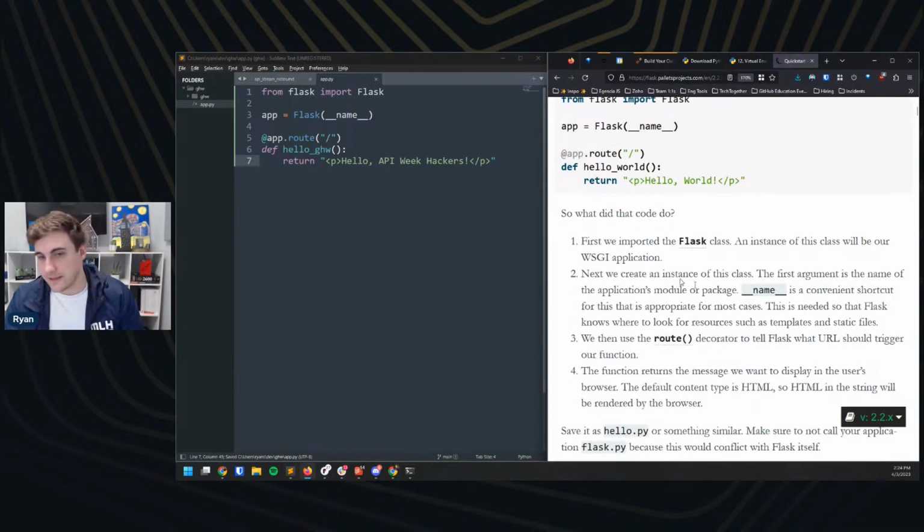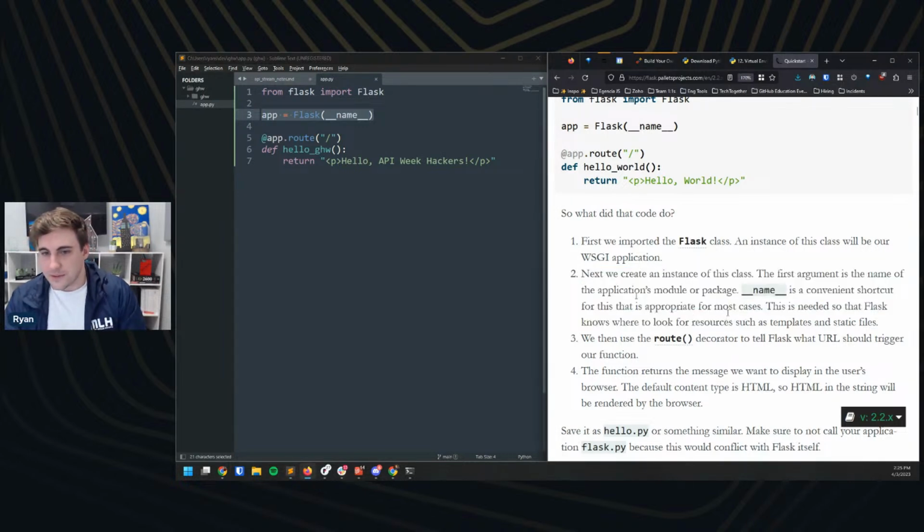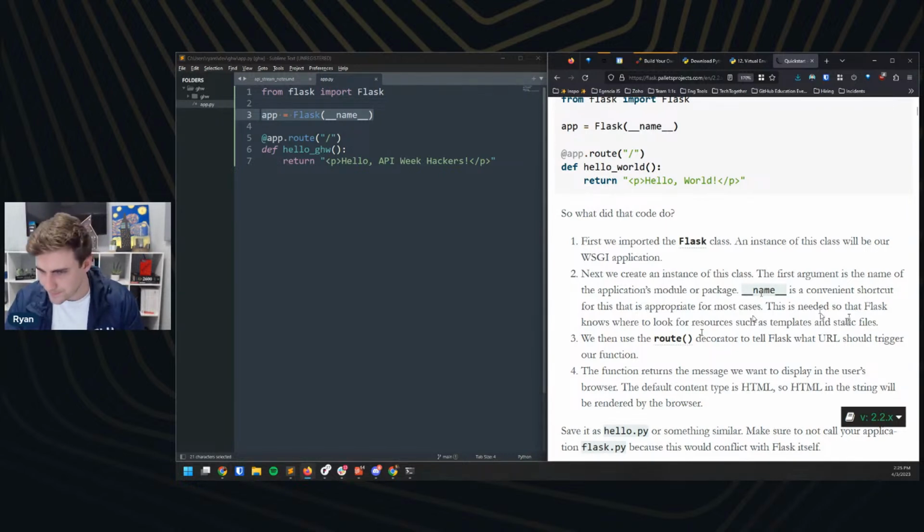And so if we take a look at the documentation, I always find that hackers have questions about this third line here, this Flask name component. And we can read a little bit about this here. So it's a shortcut. Flask knows where to look for resources such as templates and static files. Okay, cool. So it's like a little pointer basically for the rest of our application.